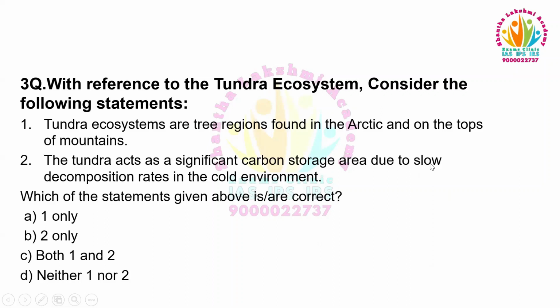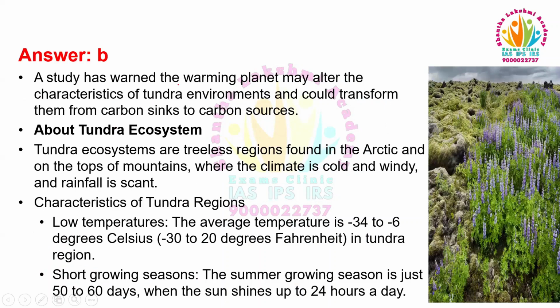With reference to the tundra ecosystem, consider the following statements. Tundra ecosystems are treeless regions found in the Arctic and on the tops of mountains. The tundra acts as a significant carbon storage area due to slow decomposition rates in the cold environment. Which of the statements given above is correct? One only, two only, both one and two, neither one nor two. A study has warned the warming planet may alter the characteristics of tundra environments and could transform them from carbon sinks to carbon sources. About this ecosystem, tundra ecosystems are treeless regions found in the Arctic and on the tops